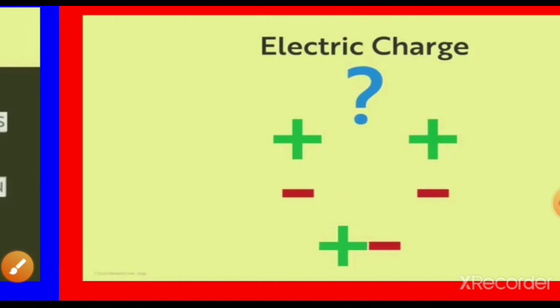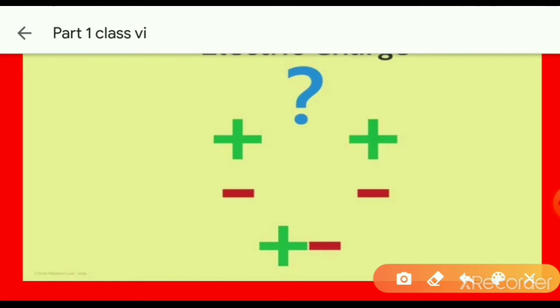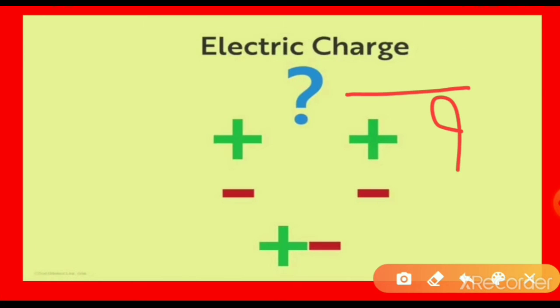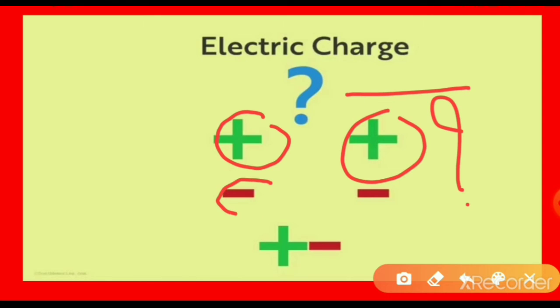And this is the electric charge. There are two types of electric charges. One is positive, denoted by the plus sign.